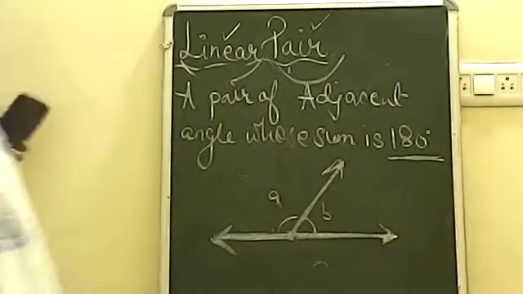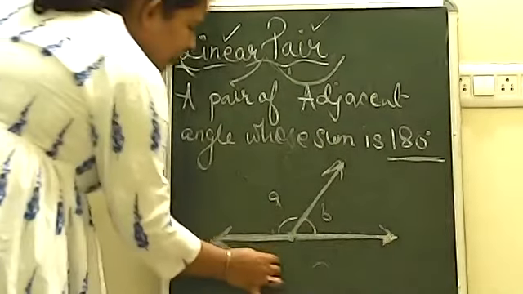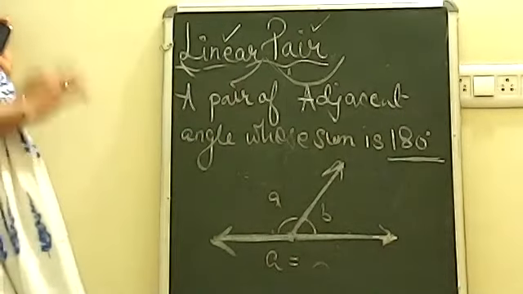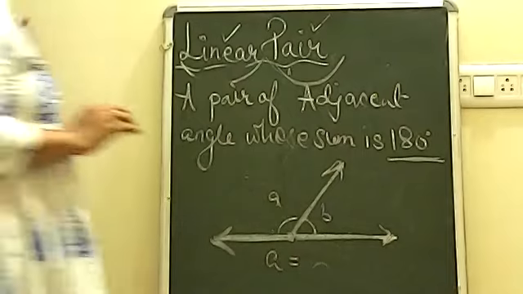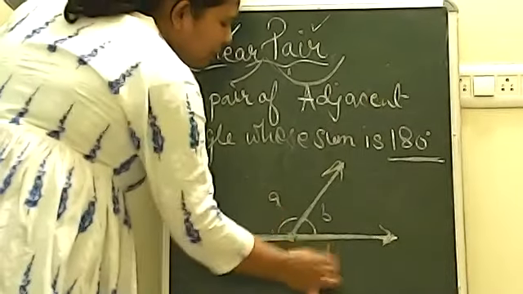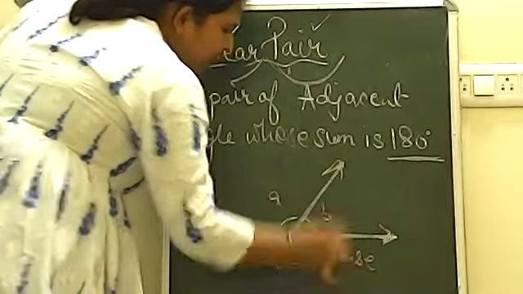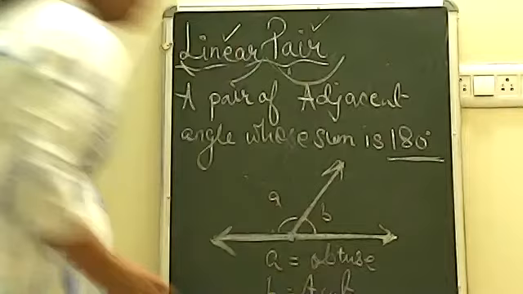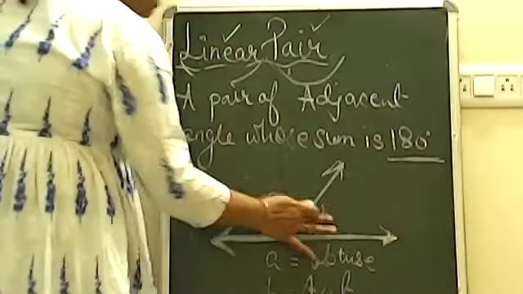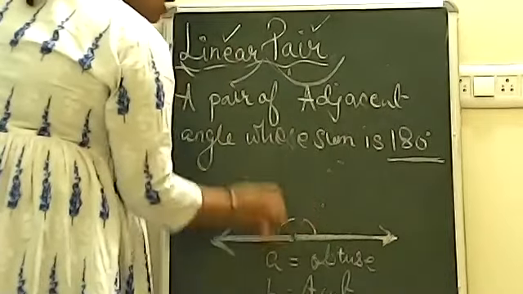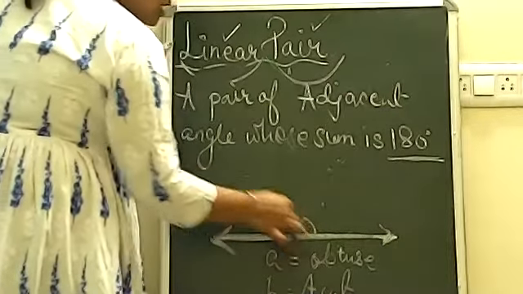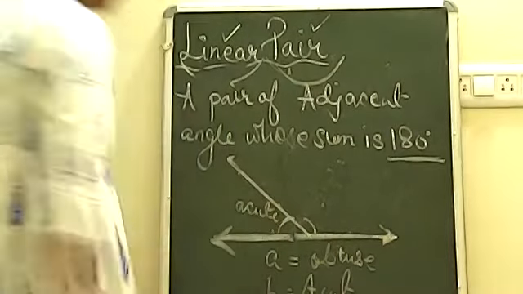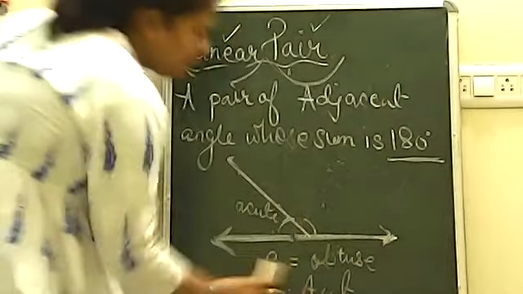Now remember one more important thing. If I ask you that if angle A and angle B are forming a linear pair, so if A is obtuse, what do you see here? B is acute. Okay. If I interchange and make the diagram in such a way that A becomes acute, then B becomes obtuse.